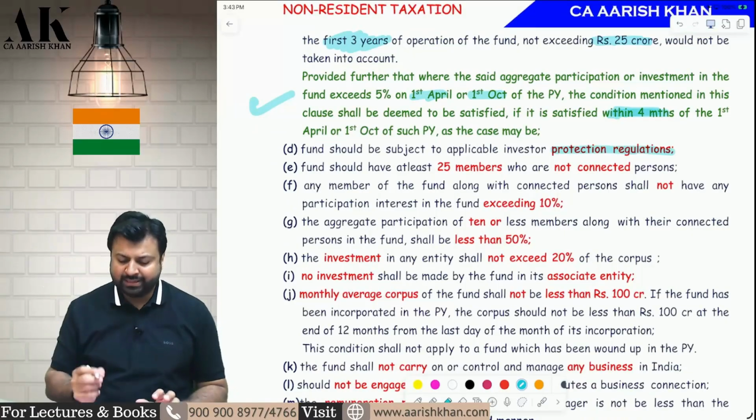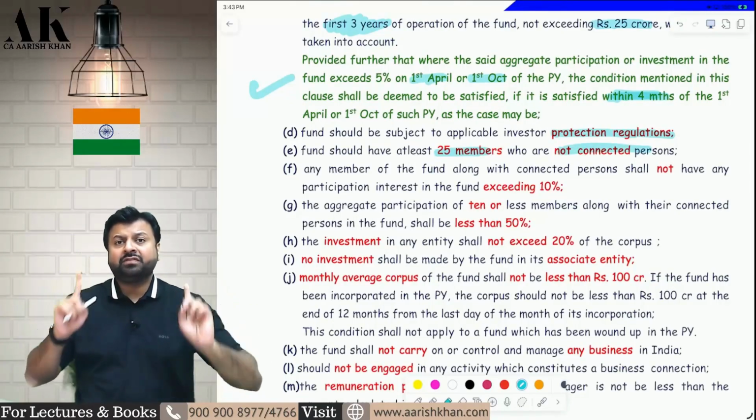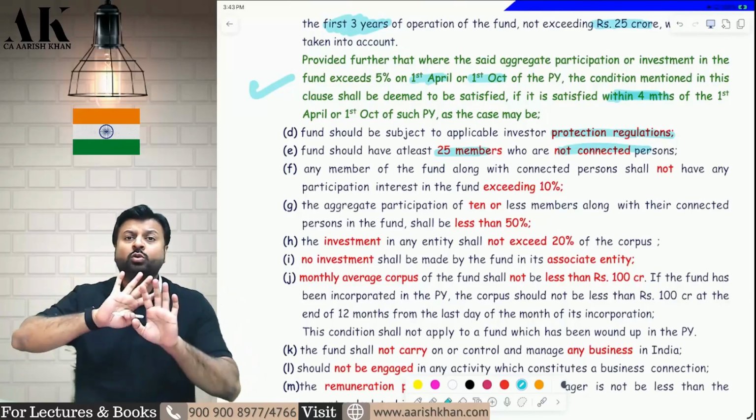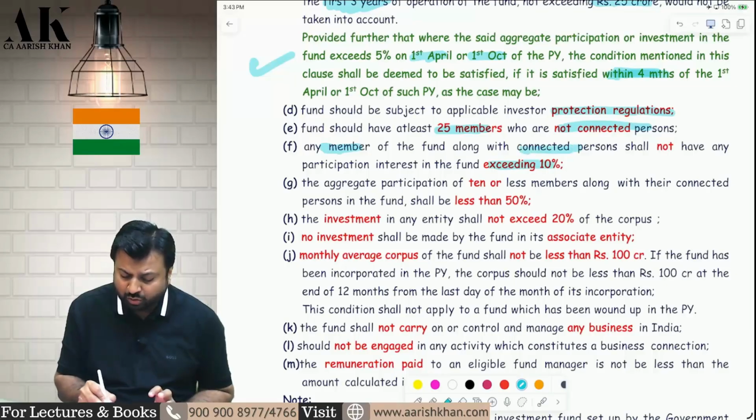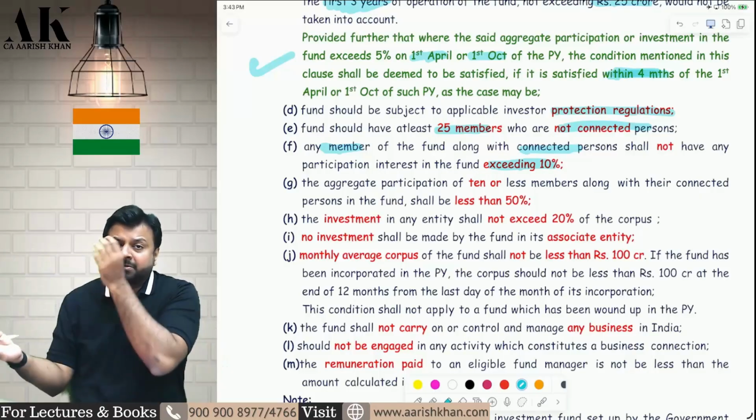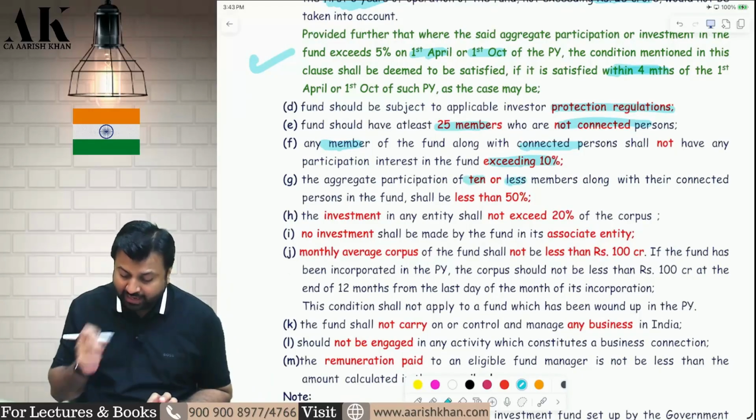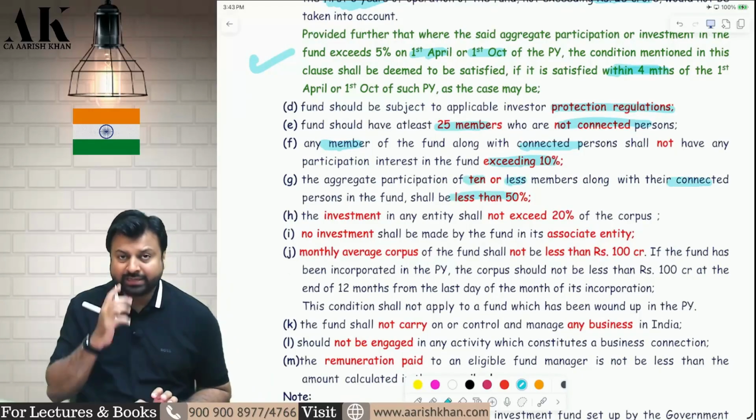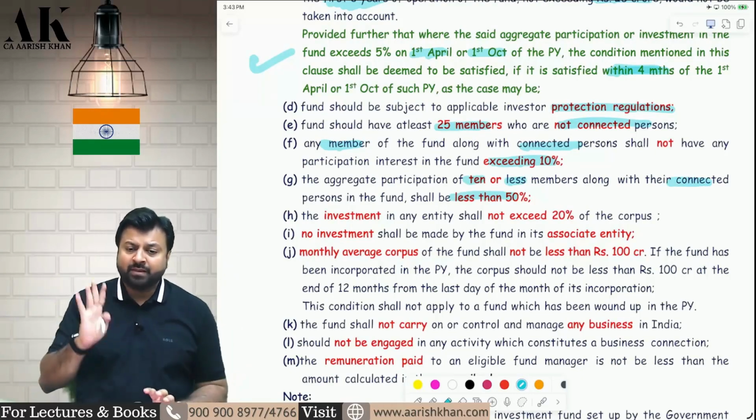Next one, the fund should be subject to investor protection regulations of SEBI. Something like SEBI should be there in that country. The fund should have at least 25 members who are not connected to each other. In the fund, any member along with the connected members should not hold more than how much? More than 10%. One member along with its related parties should not hold more than 10%. Then 10 or fewer members along with their connected members should hold less than 50%. Any 10 members along with their connected members should hold less than 50%.